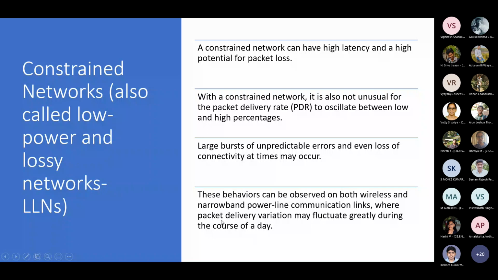This is all something which you will find in both wireless communication systems as well as narrowband powerline communication links, because you will find fluctuations happening very wildly because of the events that are happening. So mostly if you have an event-triggered type system, which most IoT systems are, you will have to deal with such a network problem.